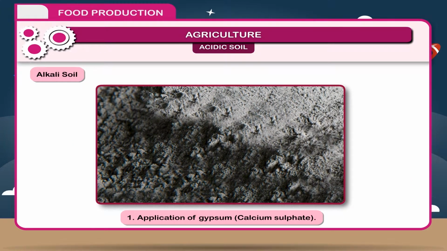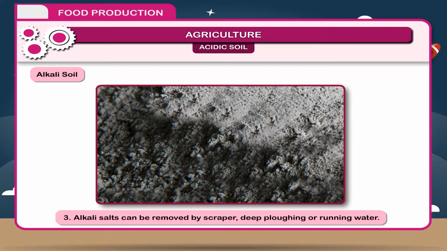Application of gypsum, calcium sulfate. 2. Use of acid-forming chemicals or sulfur. 3. Alkali salts can be removed by scraper, deep ploughing or running water. 4. Application of green manure or by molasses and press mud mixture.